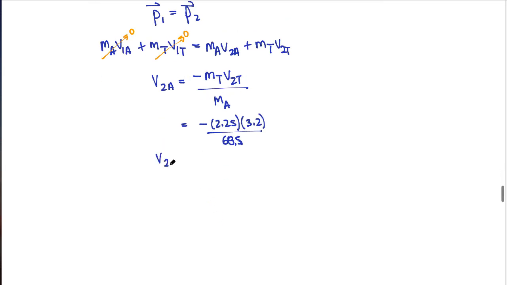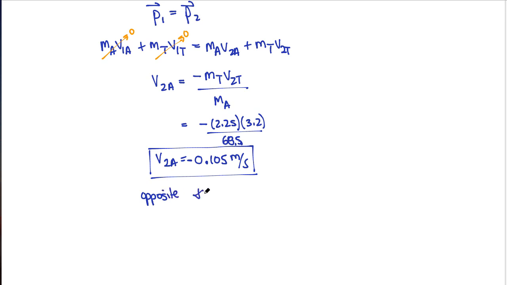So how fast will this astronaut be moving? She'll be moving at 0.105 meters per second, and it will be a negative velocity. So what does that mean? That means she will be moving in the opposite direction of the tool. So this is the direction opposite the tool's motion. So this goes to the age-old situation where you're in space and the only way to go somewhere is to throw something away from you and hope you end up going in the right direction.